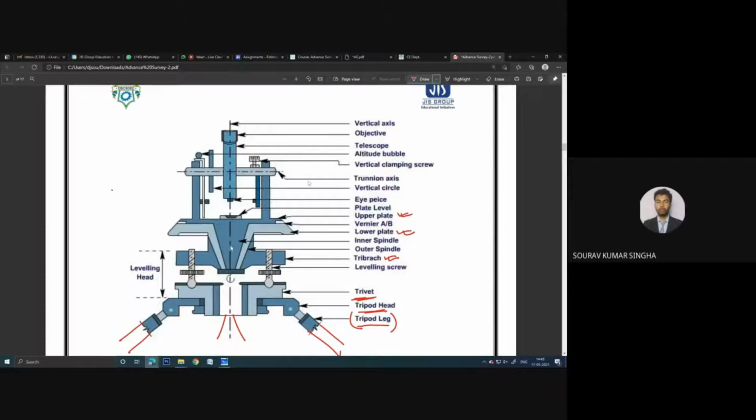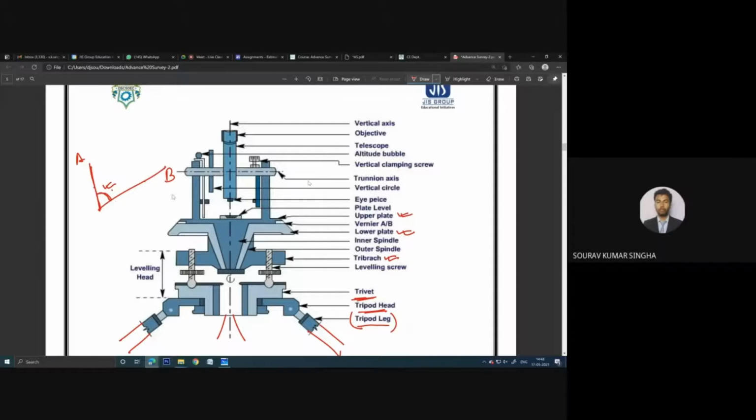Now horizontal rotation can be locked and unlocked, because when you take the data, suppose this is point A and this is point B. First you take this measurement and you get some angle. Then you take the B measurement and you get some angle. Then you need to deduct those, angle B minus angle A, and you will get this angle value.